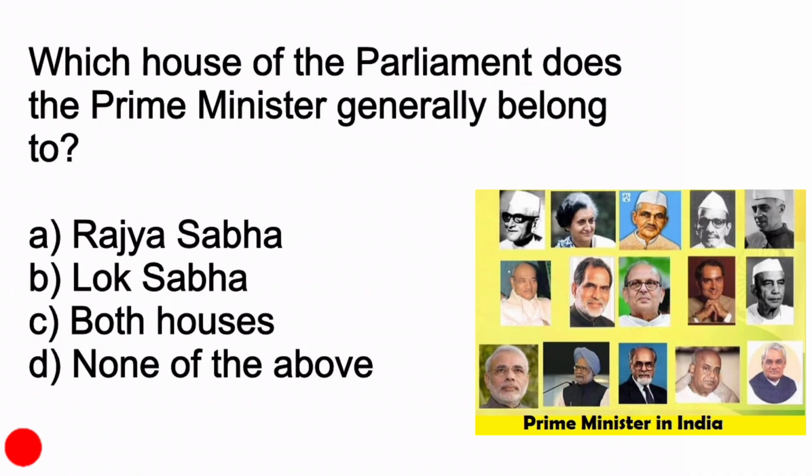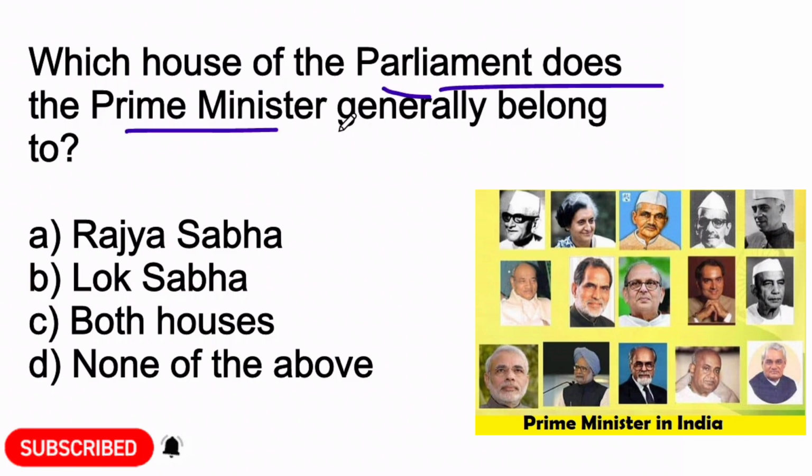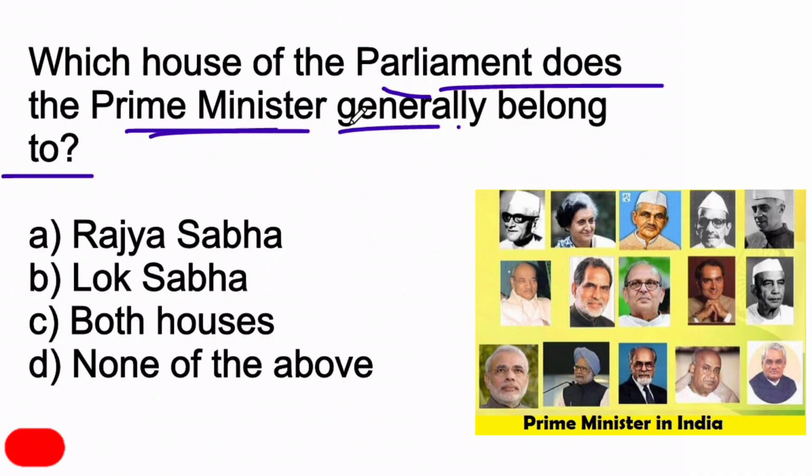Next question, which house of parliament does the Prime Minister generally belong to? Option A, Rajya Sabha. Option B, Lok Sabha. Option C, both houses. Or option D, none of the above. Here option B, Lok Sabha is the correct answer because the Prime Minister generally belongs to the Lok Sabha.